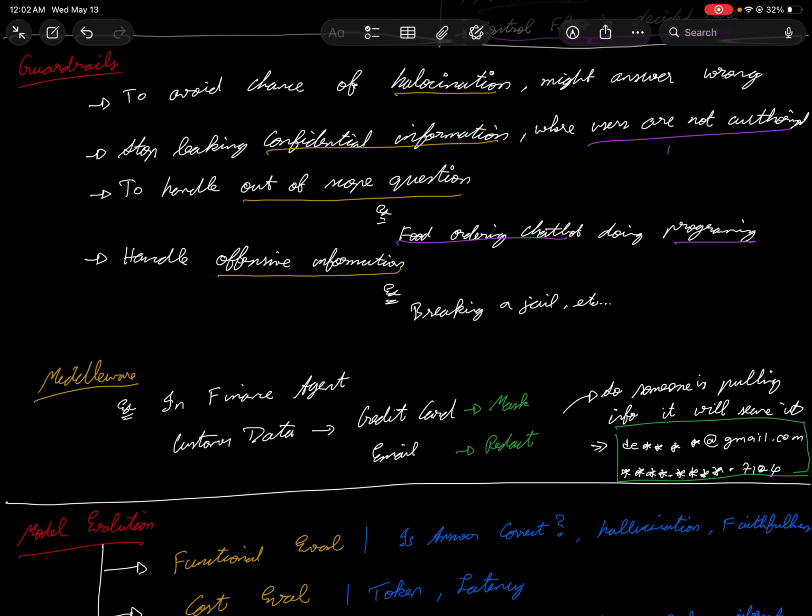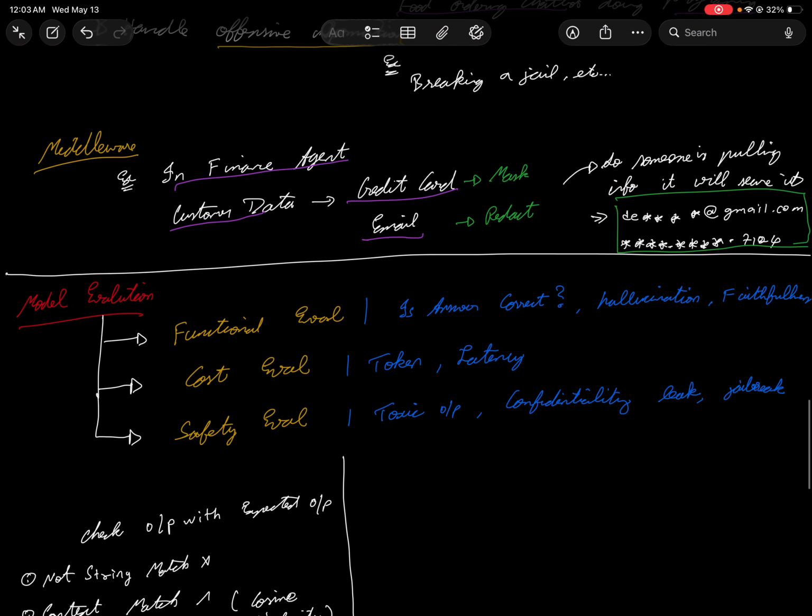For example, in the finance agent, for the customer data, we use credit card details and email, where you mask and redact them. So you could see the credit card details are hidden, and the email is hidden in such a way that the entire information is not leaked, and you have only the first and the last characters or something. So someone who's pulling the info cannot do anything with it. It'll be completely secured. Okay, that's the idea of this.